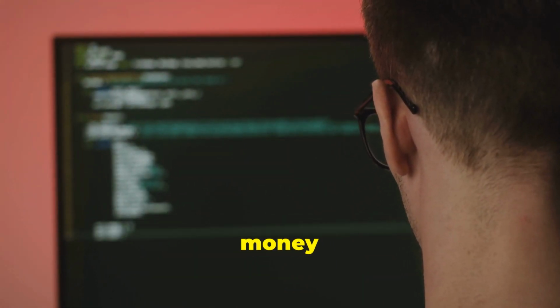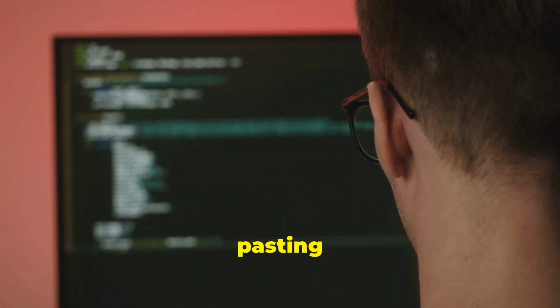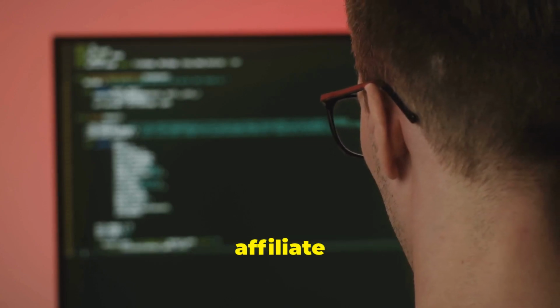And that's it. By following these steps, you can start making money online simply by copying and pasting text, thanks to the power of AI and affiliate marketing.